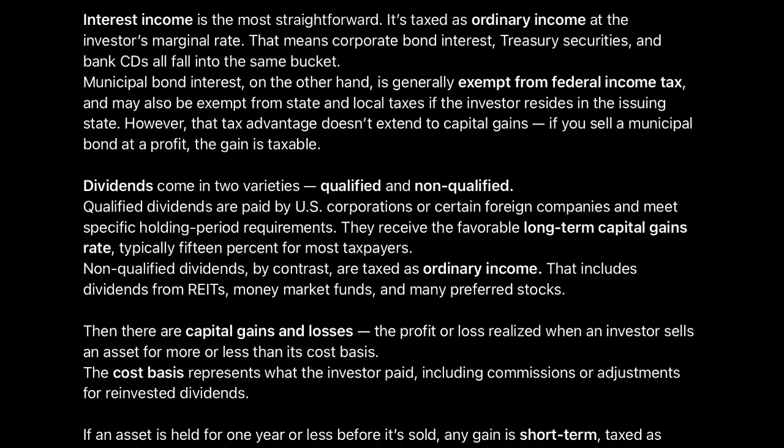Dividends come in two varieties: qualified and non-qualified. Qualified dividends are paid by U.S. corporations or certain foreign companies and meet specific holding period requirements. They receive the favorable long-term capital gains rate, typically 15% for most taxpayers. Non-qualified dividends, by contrast, are taxed as ordinary income. That includes dividends from REITs, money market funds, and many preferred stocks.